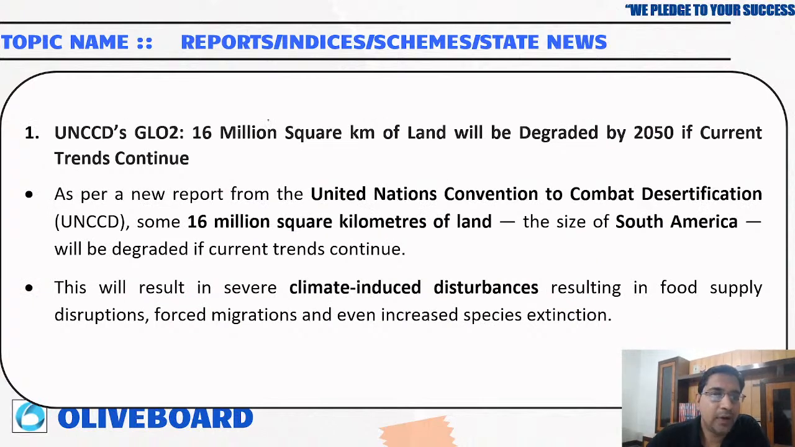Then, UNCCD Global Land Outlook 2, United Nations Convention to Combat Desertification. 16 million square kilometer of land will be degraded by 2050 if current trends continue. As per the UNCCD report, 16 million square kilometer of the land will be degraded. That is equal to the size of South America.